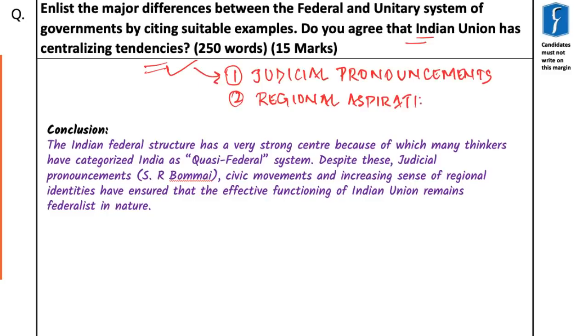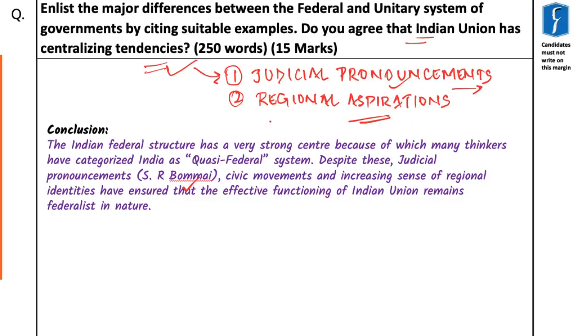What are those checks? Those are various kinds of judicial pronouncements given by the Supreme Court, and the most noted one is the SR Bommai case, which stated that the federal structure is a part of the basic structure of our constitution. So any kind of encroachment upon the rights of the states will not be tolerated.